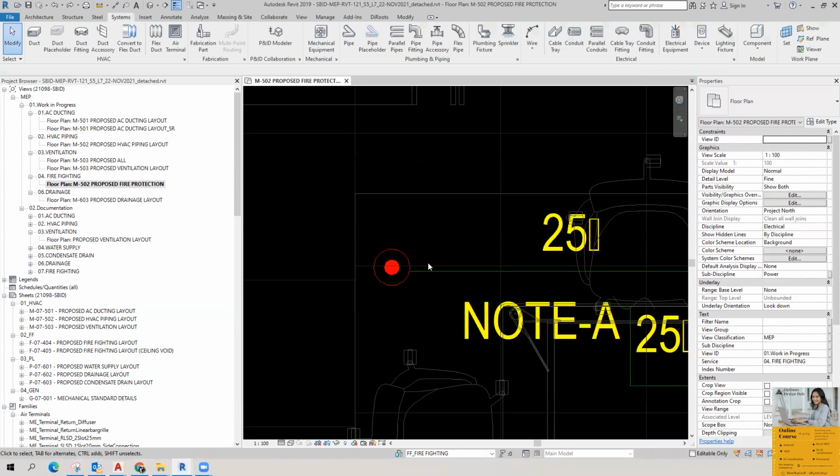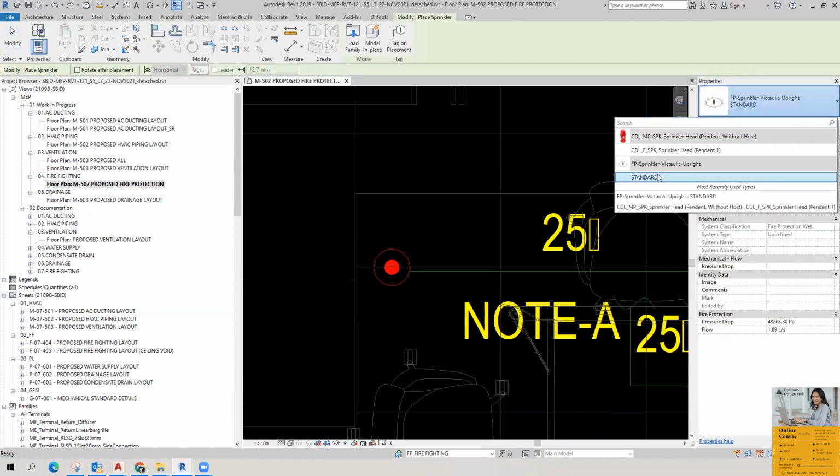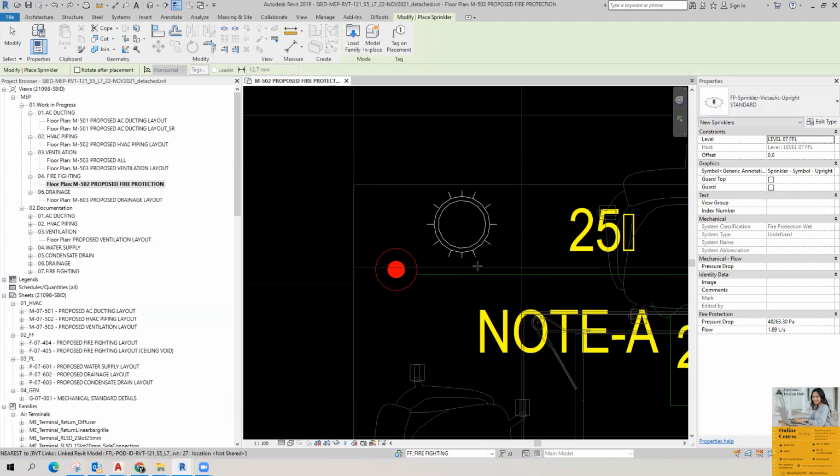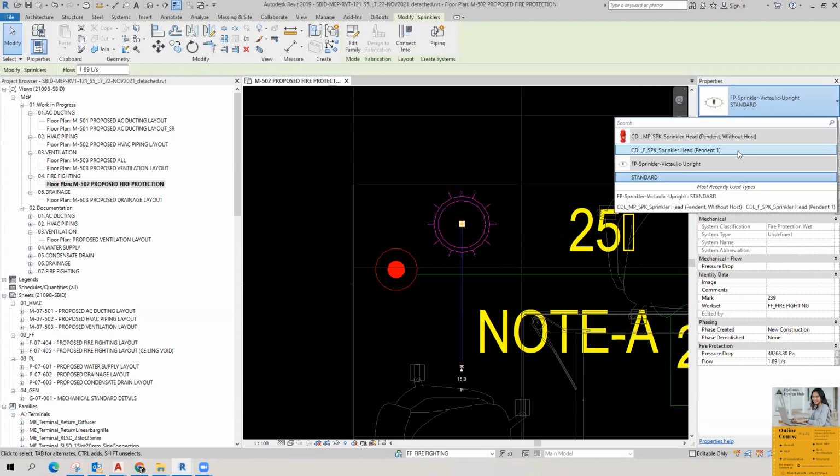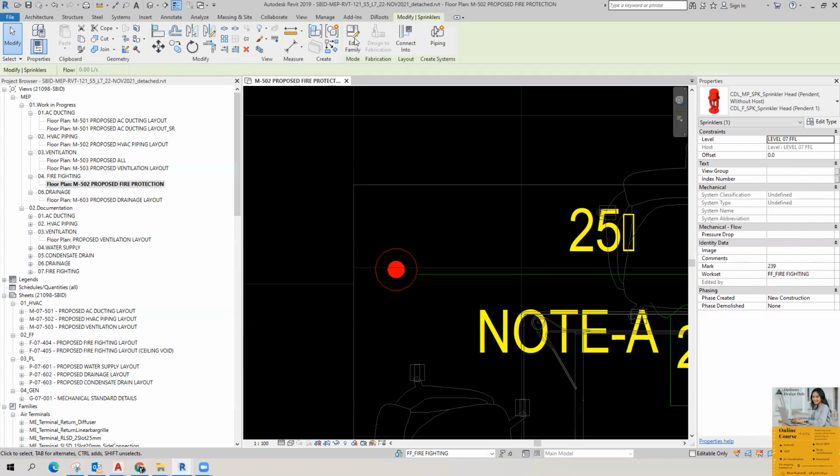I think we have some issue with this family. Give me a second. This is the upright sprinkler, it is fine. But when I change to pendant sprinkler, it is not showing.